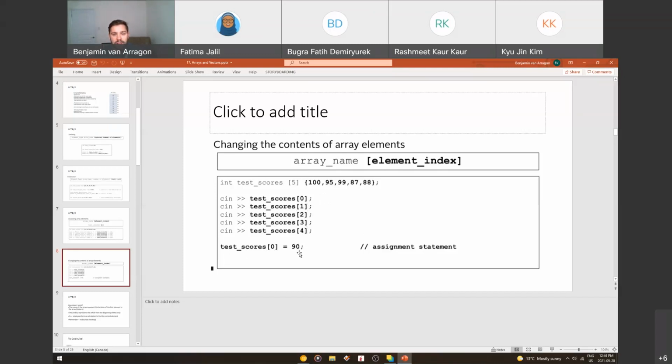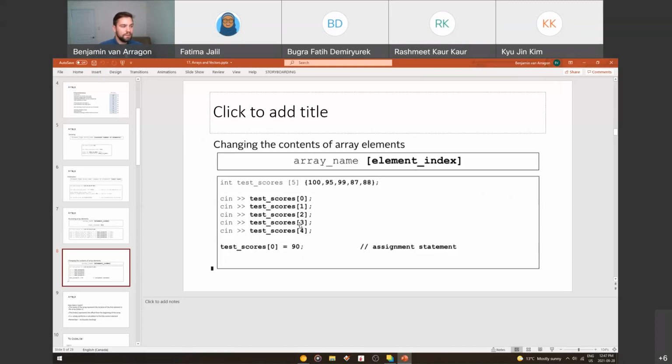Question, can we make an array a const? No, because it would have to be able to change. Well, I mean, you could make the numbers in the array consts, but you wouldn't ever be able to change the values of them, if you know what I mean. Like if you made them all consts, then all the numbers wouldn't be able to change.